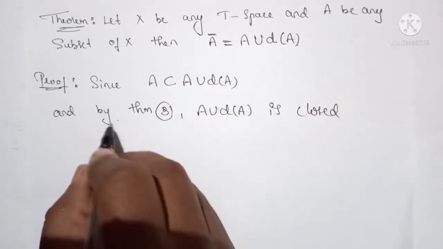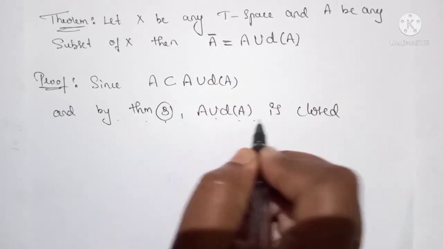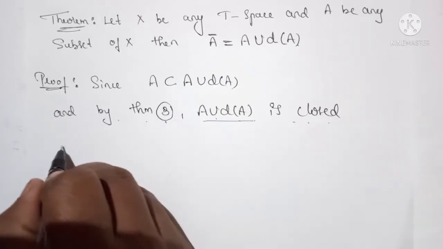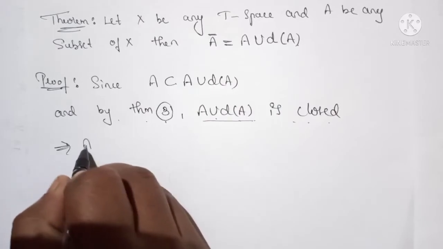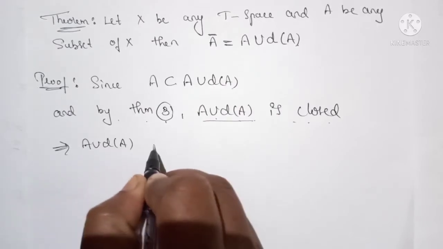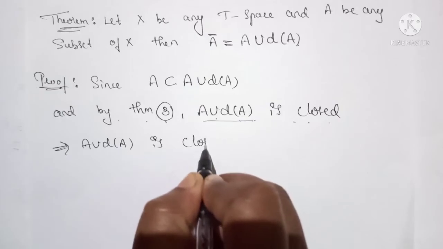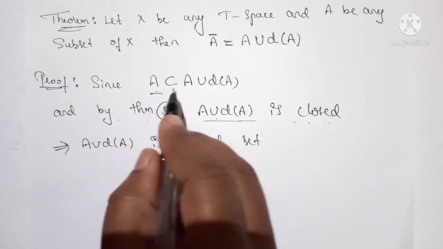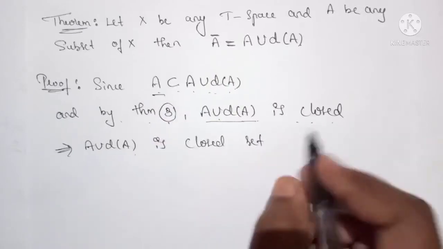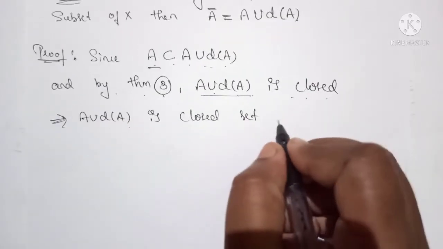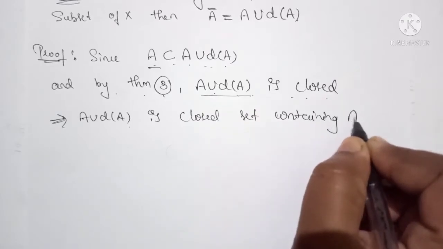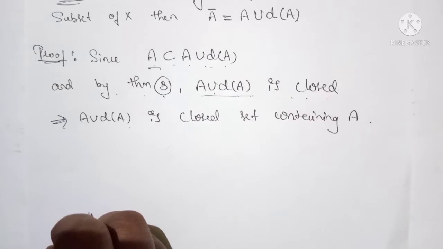So A union derived set of A is a closed set containing A, because A is a subset of A union derived set of A.